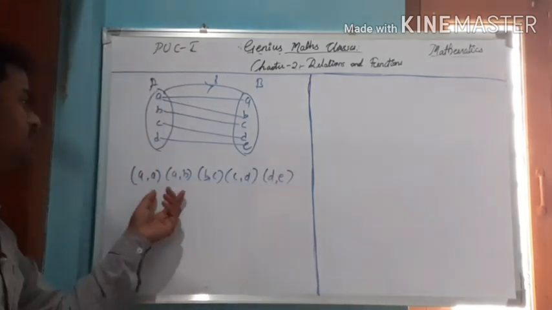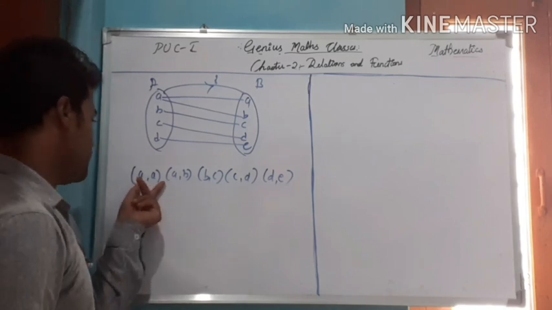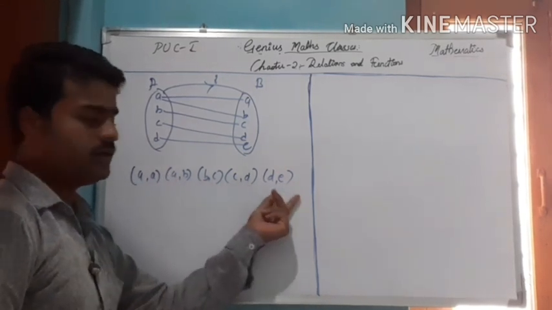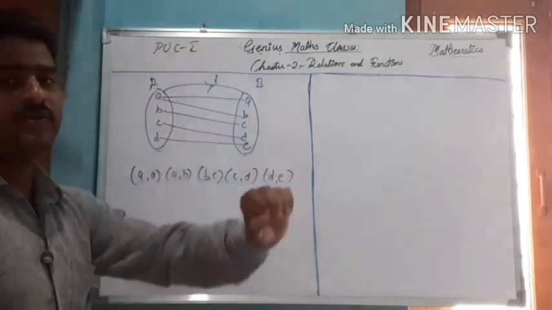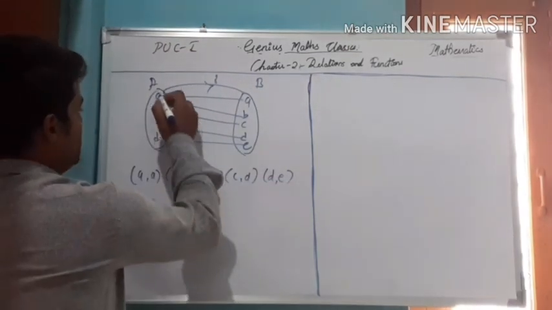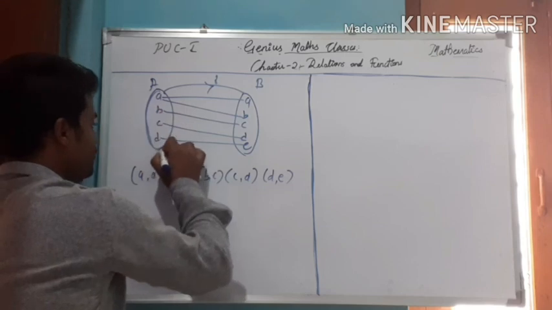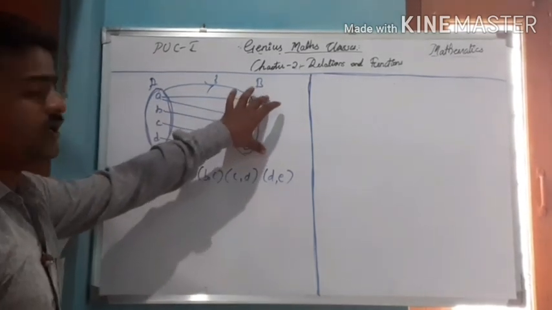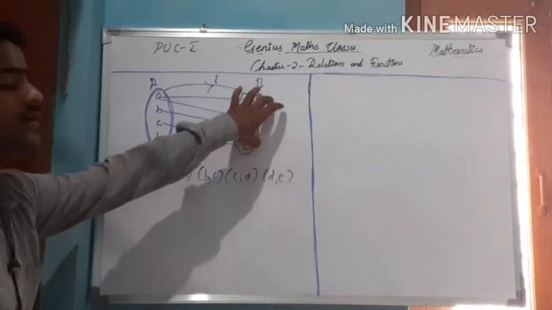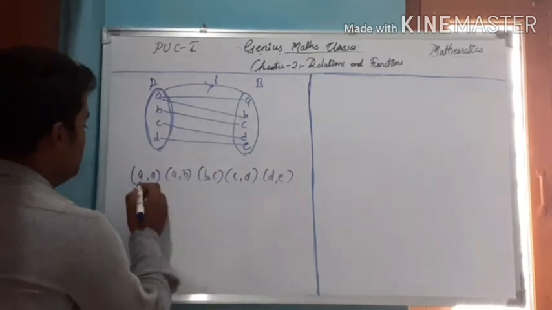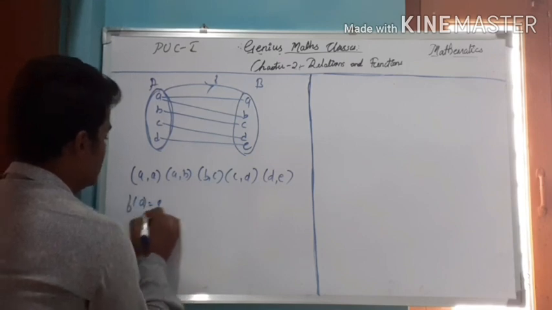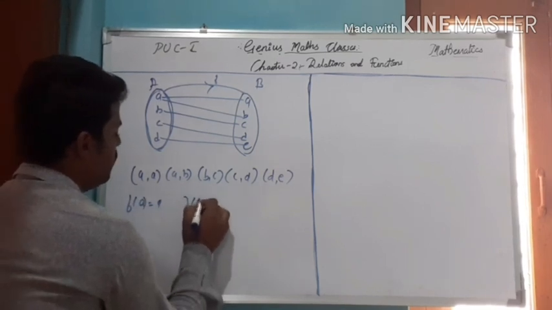So just observe these ordered pairs. By the definition of a function, each element of this set, that is the domain set, must have one and only one image in set B. Just look here: a has f of a equal to a, and also f of a equal to b.